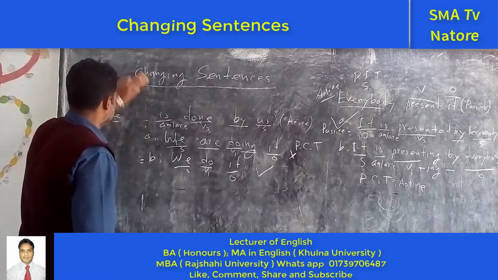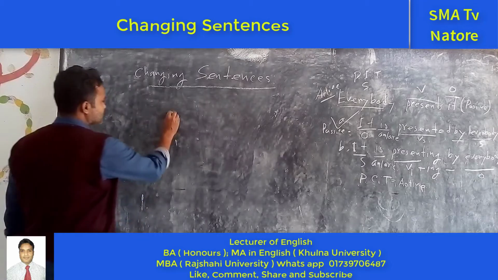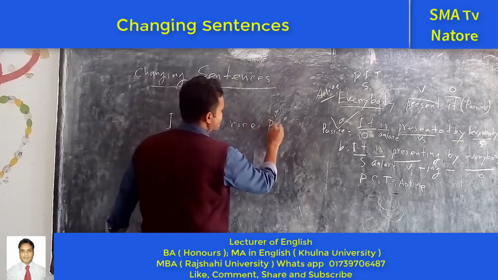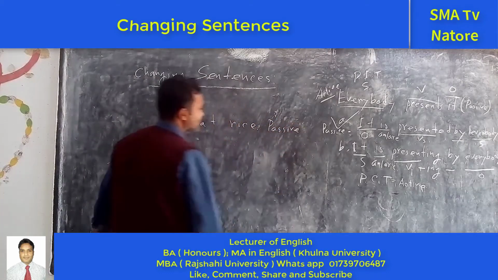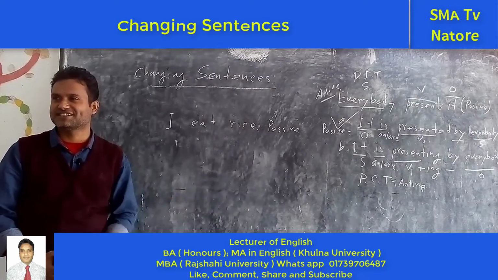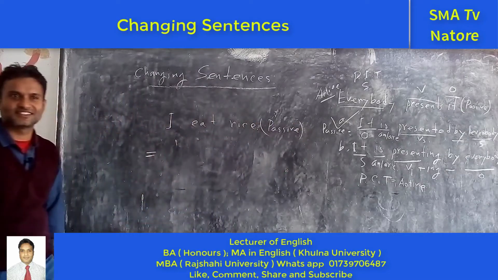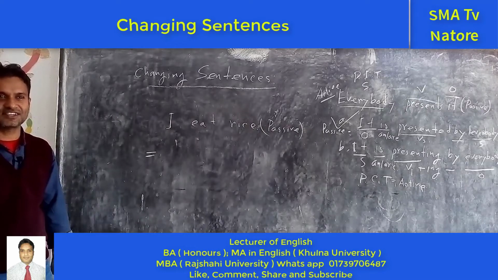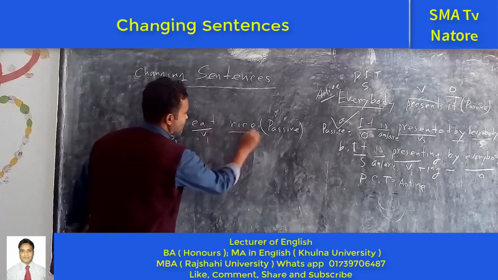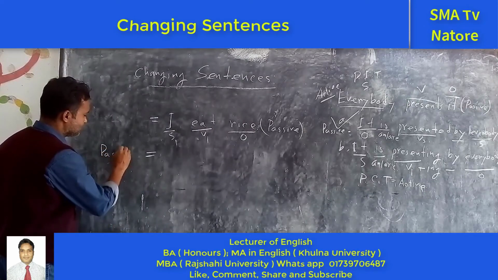Okay, last one, the final one for you. Who can tell me the answer? I eat rice. Make it passive. Who can tell me the answer? I eat rice. This is a common sentence for you. Tell me what is the passive voice of this sentence? Make it passive. This one is subject, the present form of the verb, next one is object, and you have to make it passive. So what is the answer?